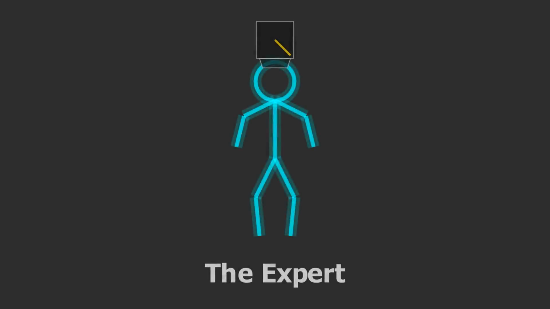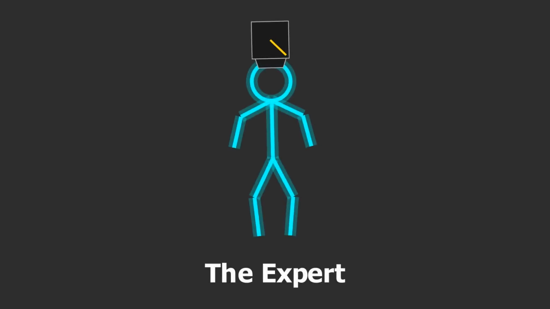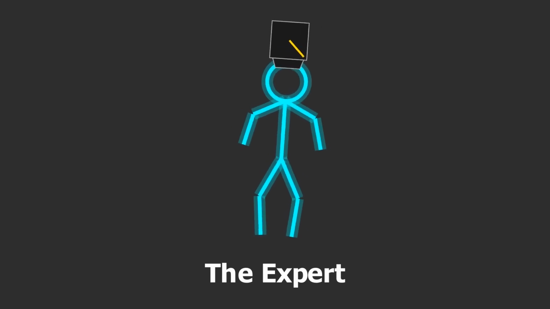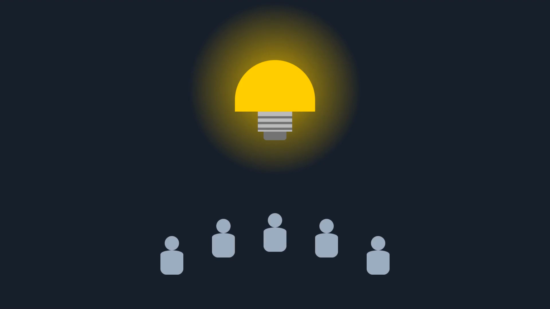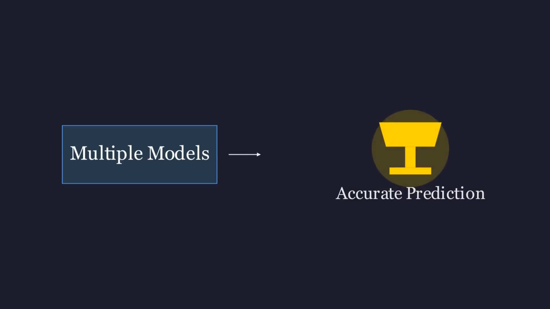What if I told you that in machine learning, a team of mediocre models can almost always outperform a single genius model? You will notice the collective answer is often remarkably accurate, even if some friends are slightly off. In machine learning, this powerful principle is known as ensemble learning.